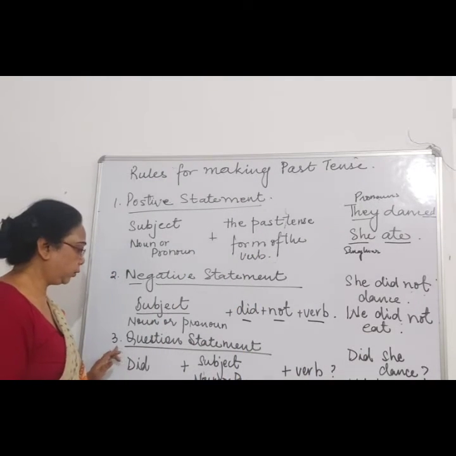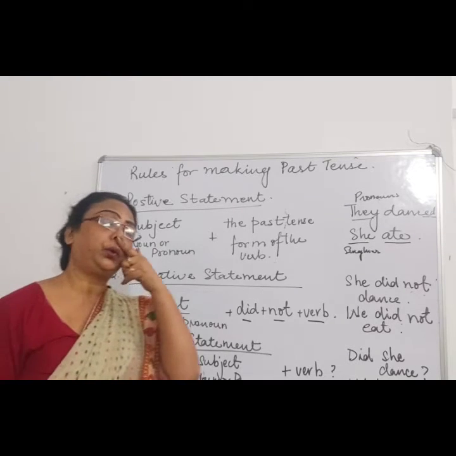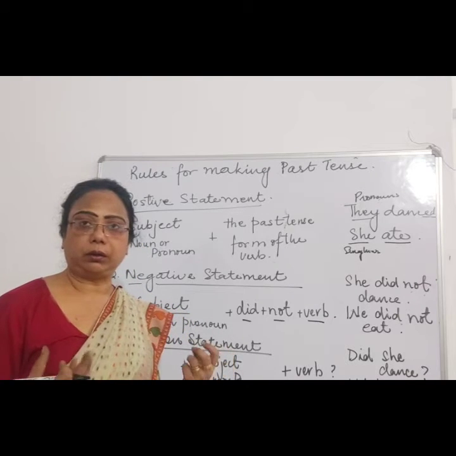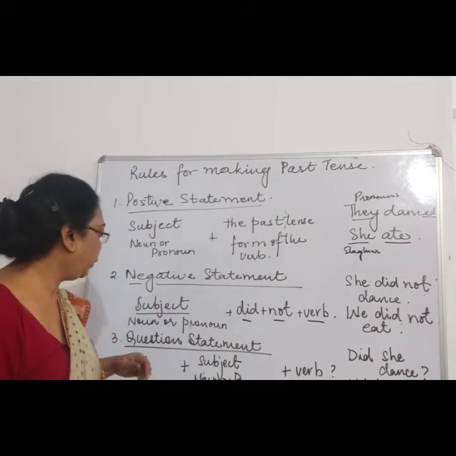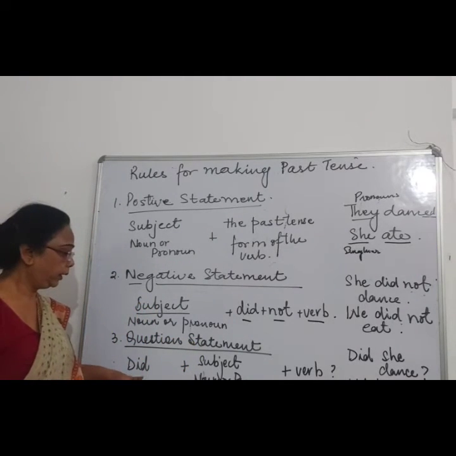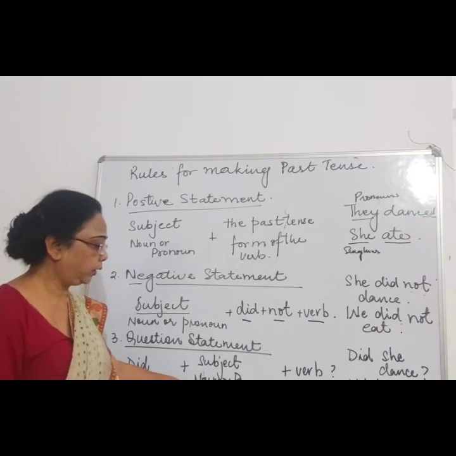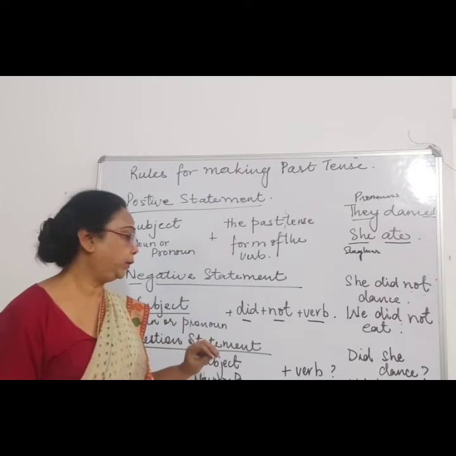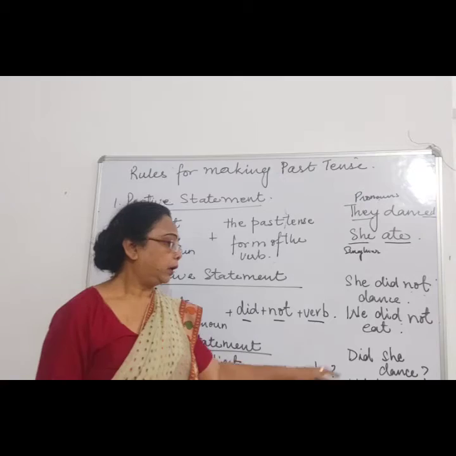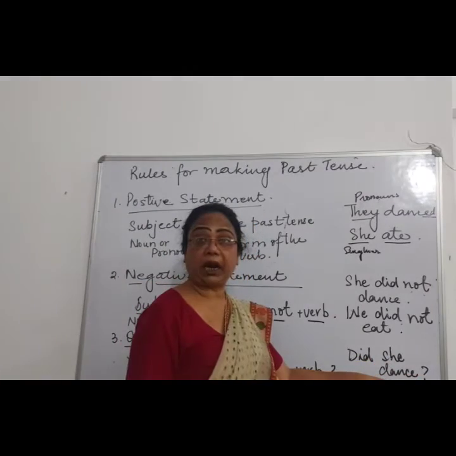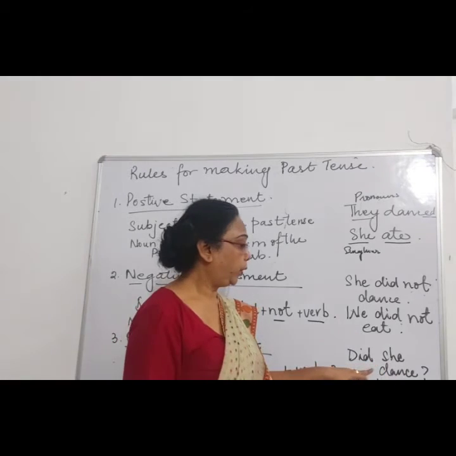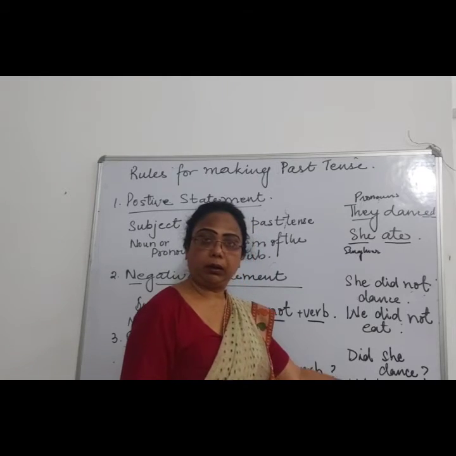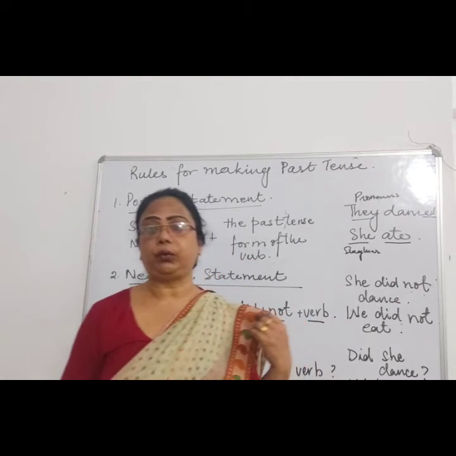Now the question sentence is asking questions. So we are going to use a word which starts the question. For the past tense, we will use did, followed by the subject, whether it is noun or pronoun. We are not going to see the numbers, only the subject, plus the verb. Like did she dance? Question mark. Not danced. Danced is wrong. Why? Because we are using past tense did. Like did they eat? Simple verb we are going to use.